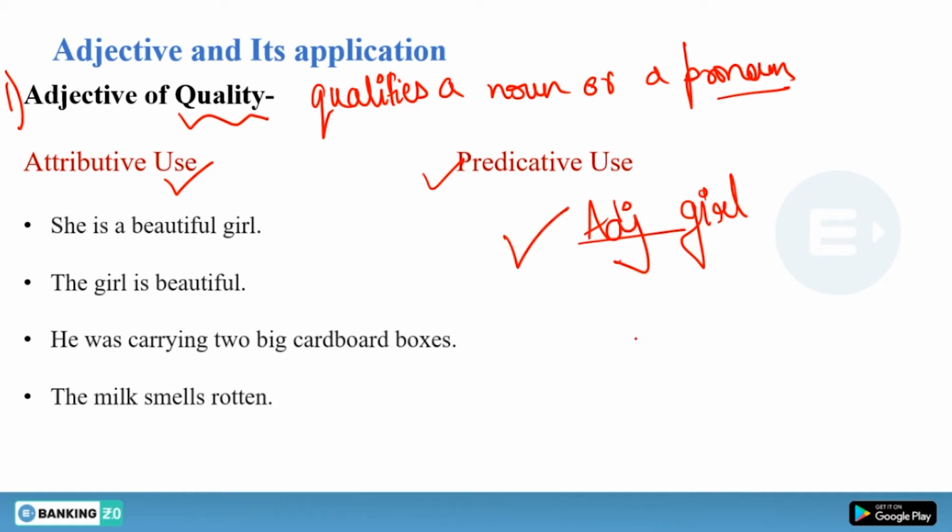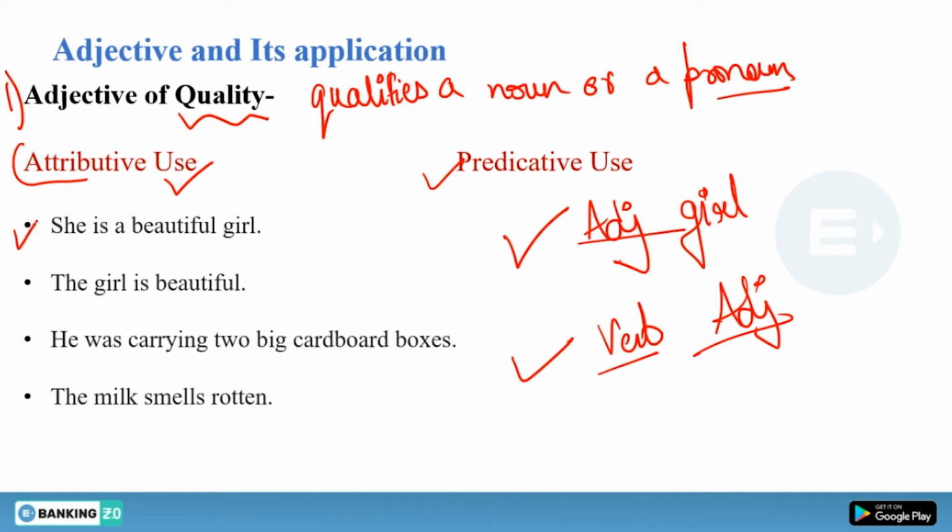But when you have an adjective and before that you have a verb, then in this case this is called predicative use. I tell you why and how we call attributive and predicative use. What is the meaning of attributive? Attributive use means it talks about quality of a noun.